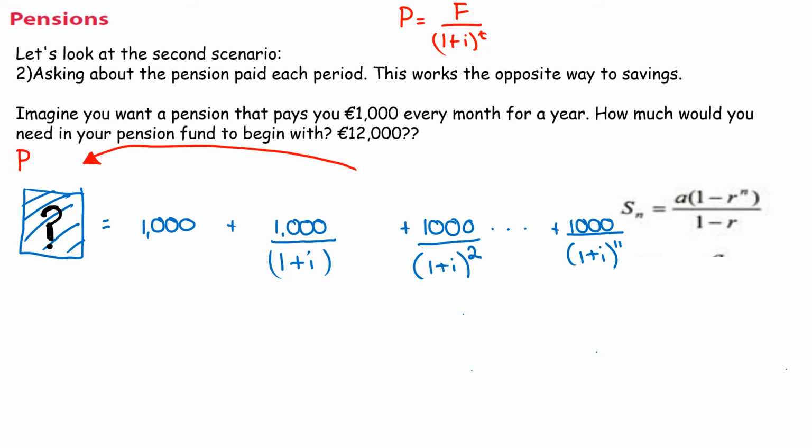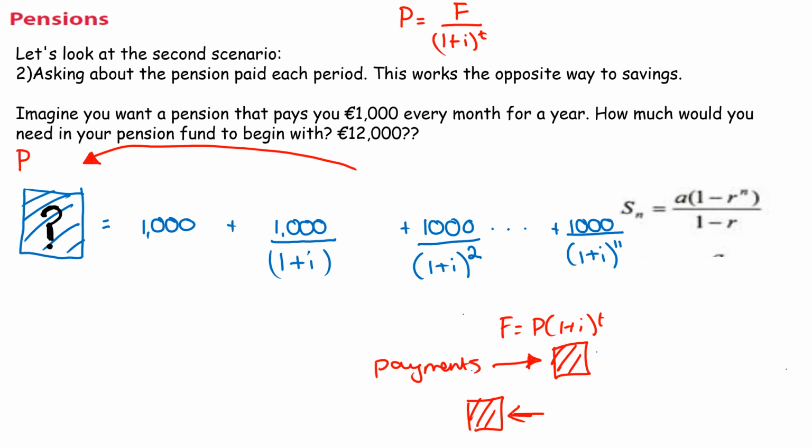So to understand where that bucket of money is makes our lives much easier, because if we're moving forward, so if I move this way and my bucket of money is here in the future, that's my future value. Okay, I want to understand what I have in the future. If I have a bucket of money and I'm taking out of it, right? So here's all my payments. Okay, so there's my payments. Here, my payments, I need to work backwards. So I'm not working forwards, I'm working backwards. So because I'm working backwards, I'm using my present value formula.